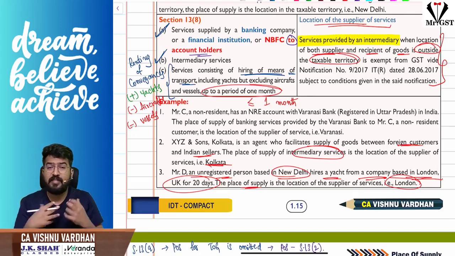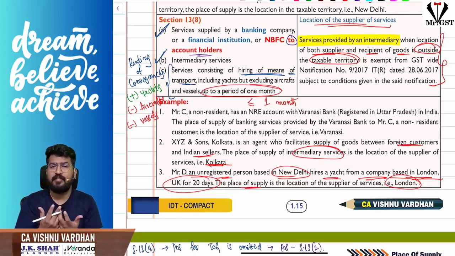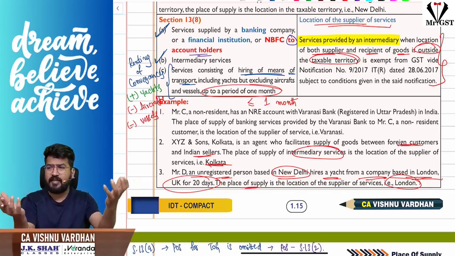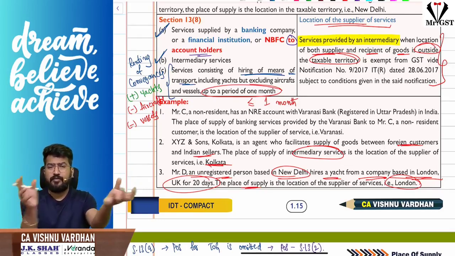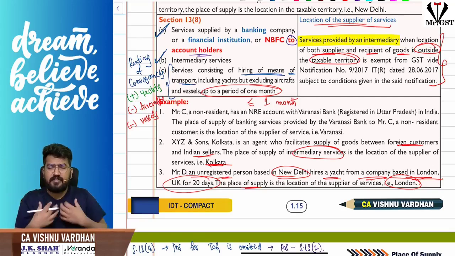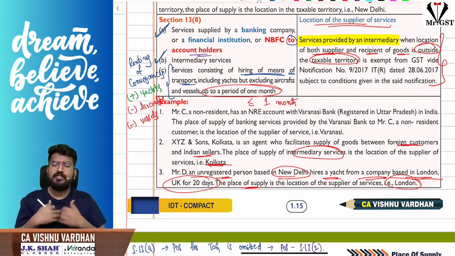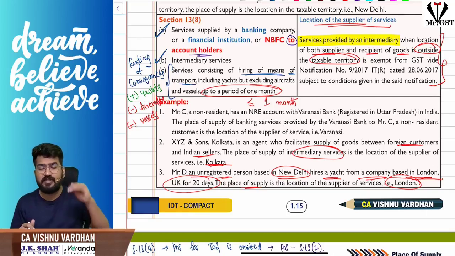Here the location of the supplier is the intermediary, the person who is providing intermediary services, connecting two people who are buying and selling, or arranging the transaction, all that stuff. If you are selling goods from one person to another person, and I am arranging the transaction, I am the intermediary, then my location will be treated as the place of supply. Location of supplier here means, with respect to intermediary services, the location of the intermediary.